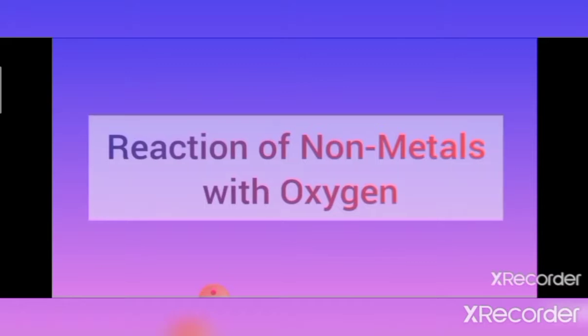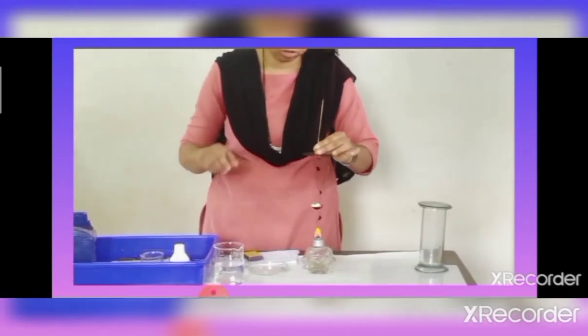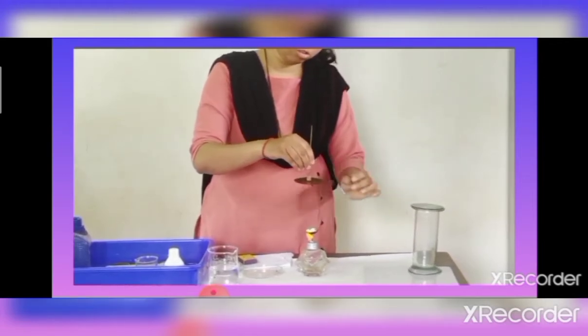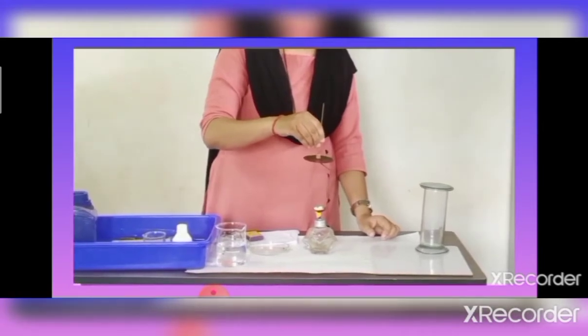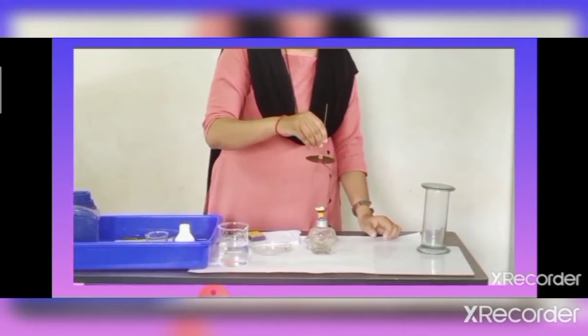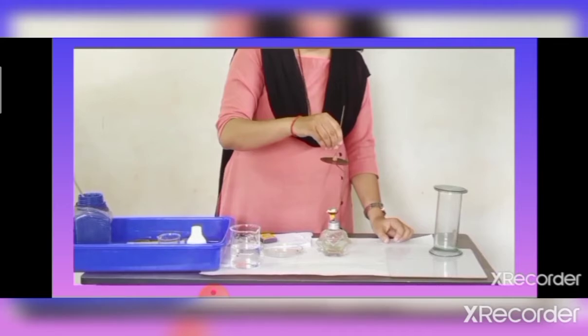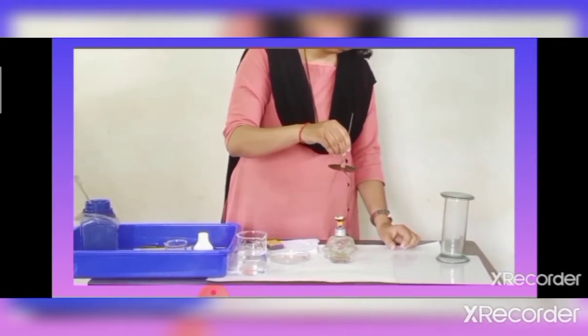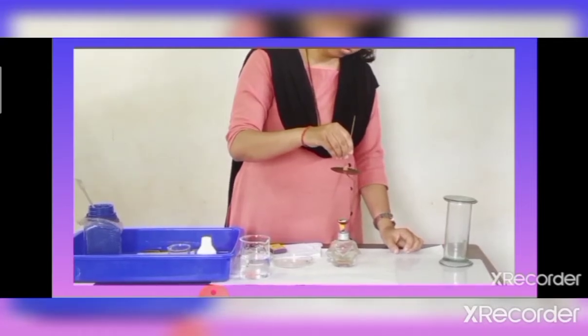Now let us see reaction of nonmetals with oxygen. For that we have to take a deflagrating spoon, and in that we are taking a little amount of sulfur powder and heating it. Burning sulfur in presence of air. That means sulfur reacts with oxygen on heating. Once the sulfur gets heated, it starts melting and converts into gaseous state. When sulfur reacts with oxygen on heating, it produces sulfur dioxide.